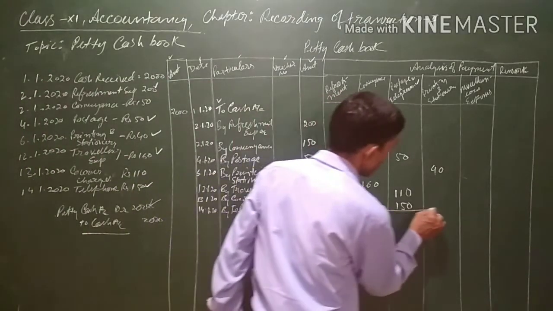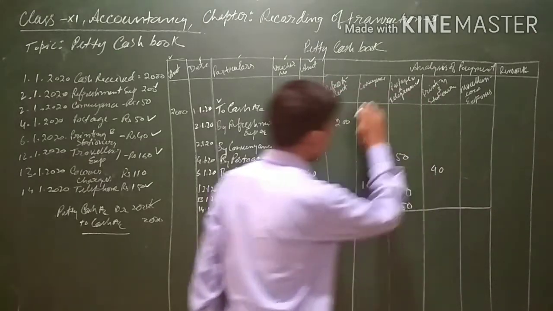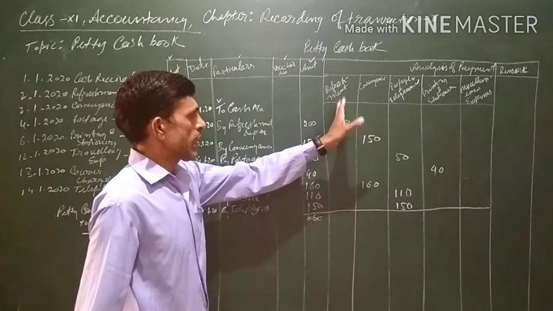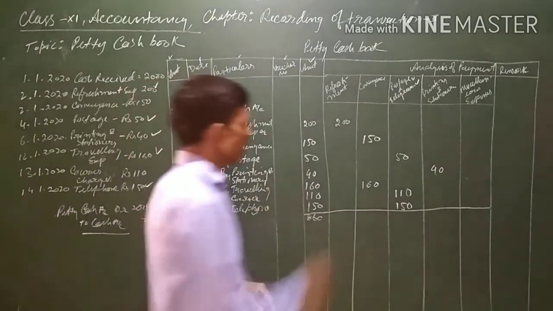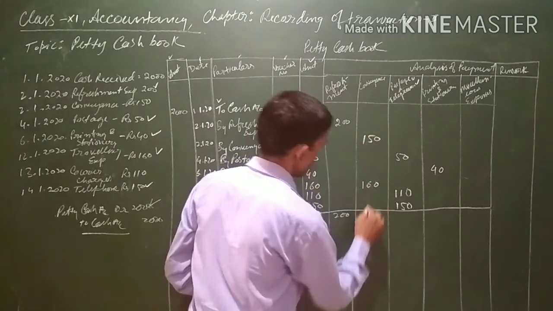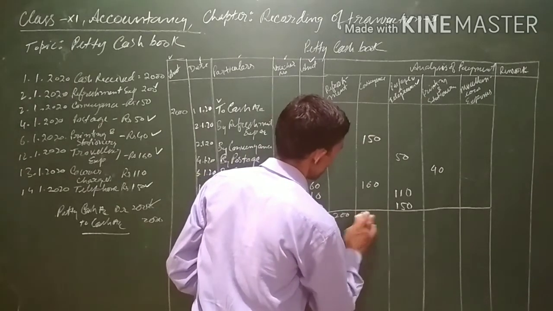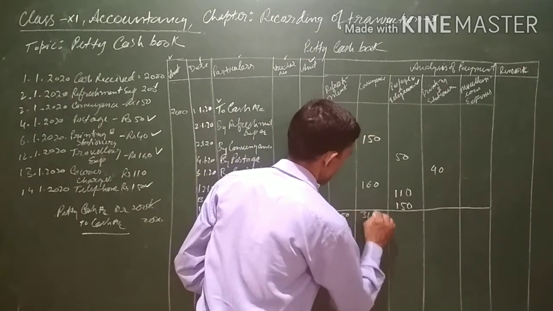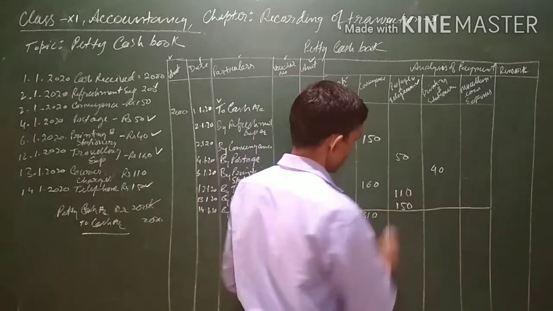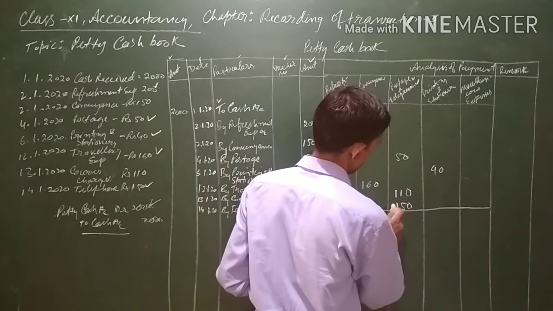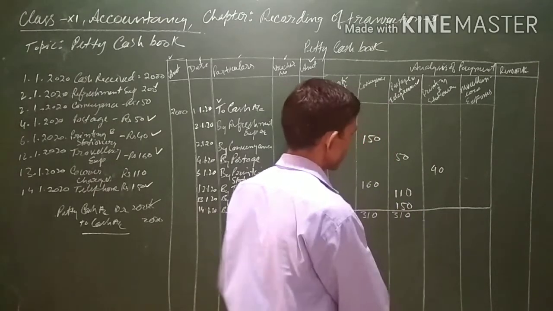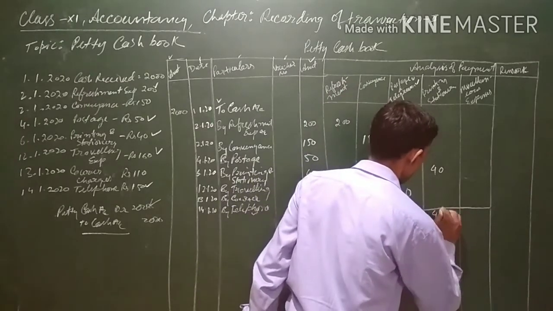Now, since there are also separate expenditure columns, the totaling of these will be done. This is 200 only. This is 310. It will also come to 310. It will come to 40.